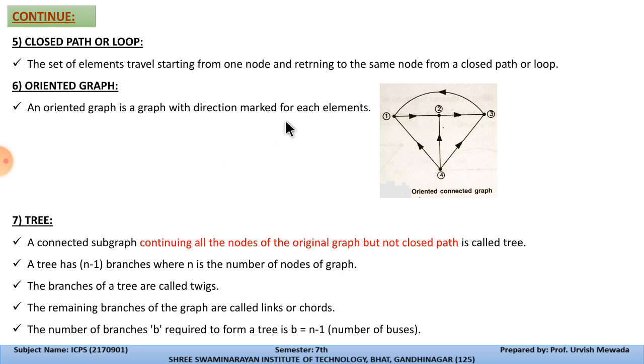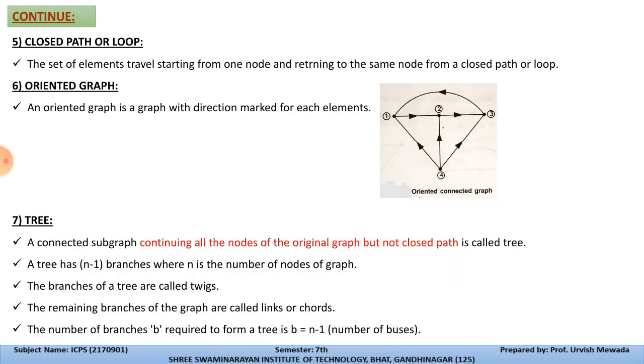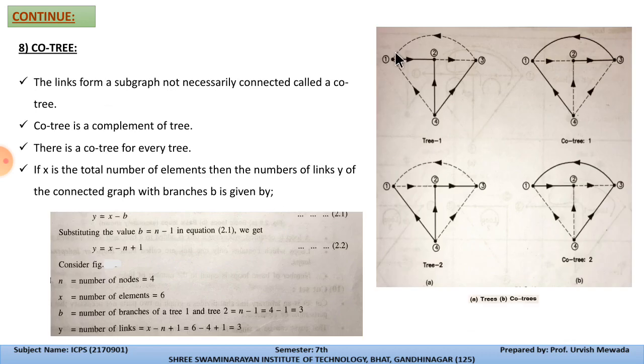The branches of a tree are called twigs, and the remaining branches of the graph are called the links.